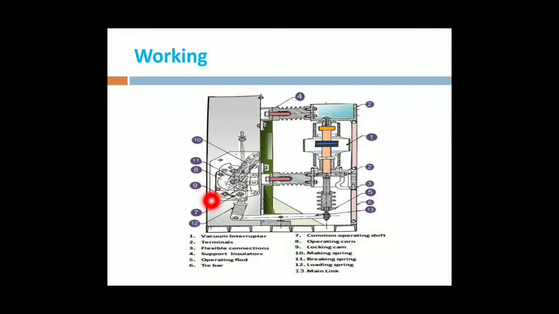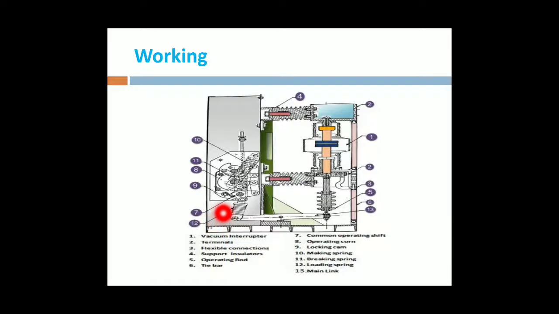Next is the locking cam, which we fix here. Next is the making spring. By using this spring, it gives the mechanical operation. Next is the breaking spring. Next is the loading spring. Next is the main link.